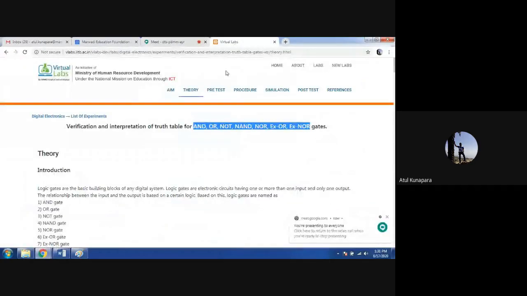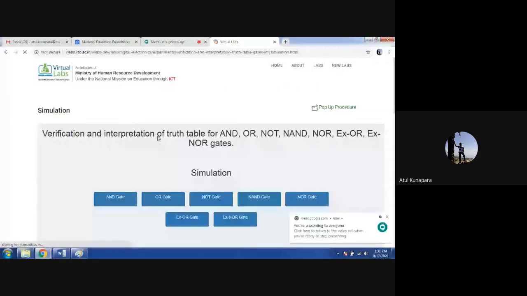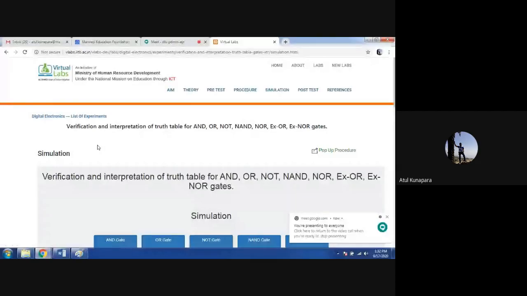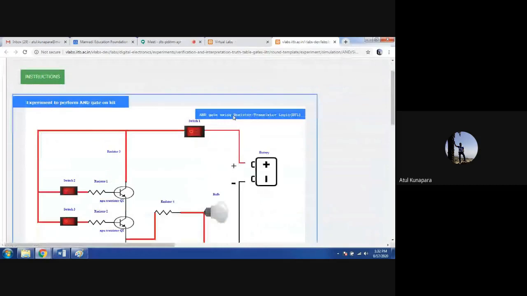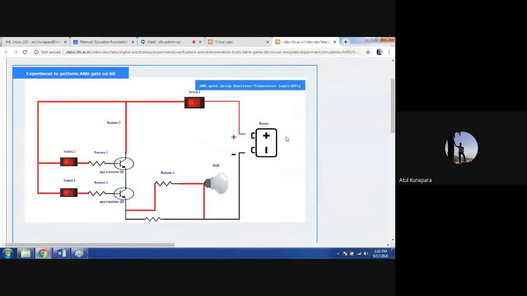So now look at the simulation window. I am going to show you in the same virtual lab tab here. Let us see first the AND gate. Can you all see the circuit of this simulation slide of the virtual lab? Yes, sir. Okay. So look at this simulator circuit. Here there are transistor symbols for the transistors T1 and T2, mentioned here as Q1 and Q2.